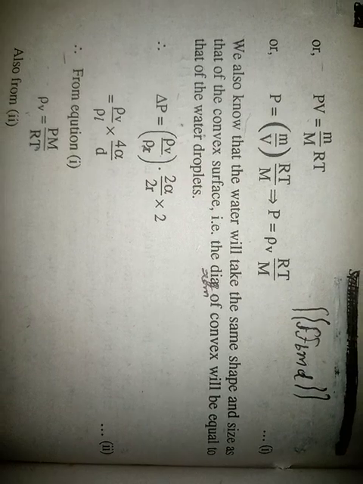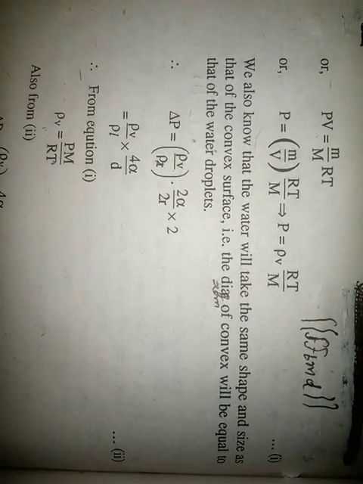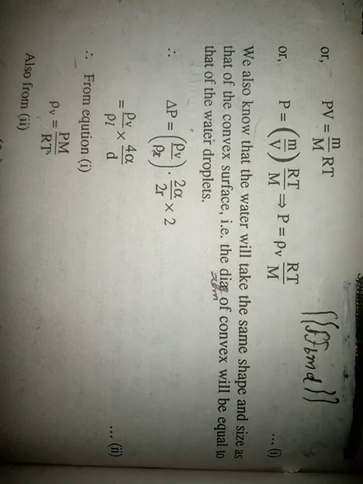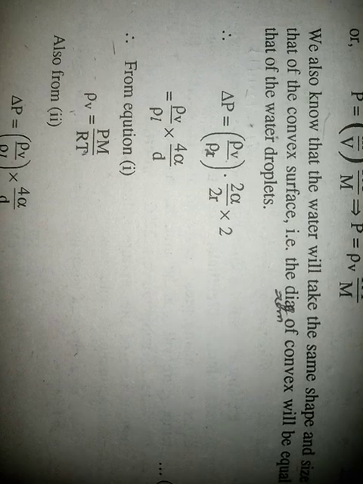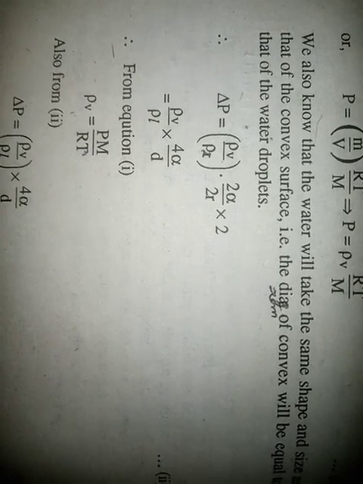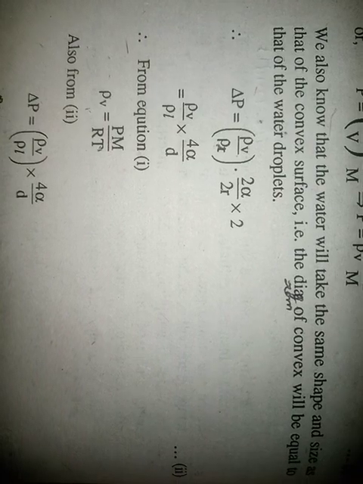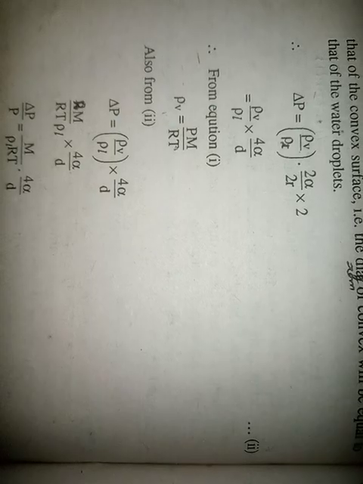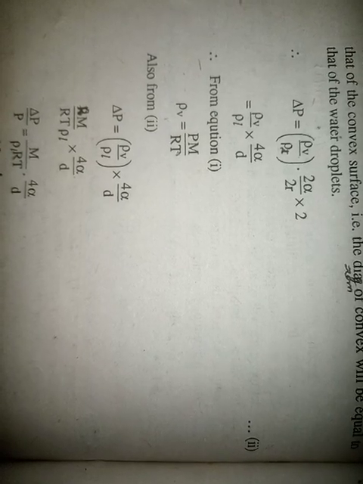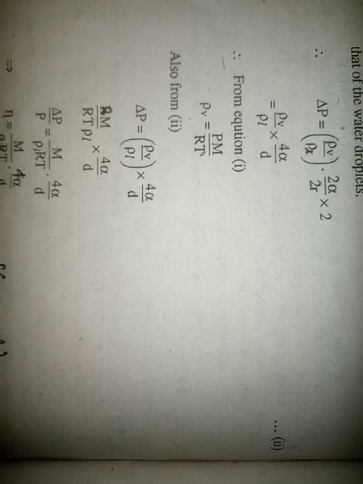We know that the water droplet will take the same shape and size as that of the convex surface. That is, the diameter of the convex surface will be equal to that of the water droplet. Hence delta P equals (ρ_V by ρ_L) into 2 alpha by (d by 2) equals (ρ_V by ρ_L) into 4 alpha by d, equation 2. Hence from equation 1, ρ_V equals Pμ by RT, and also from 2, delta P equals (ρ_V by ρ_L) into 4 alpha by d. This implies delta P equals (Pμ by RT ρ_L) into 4 alpha by d.